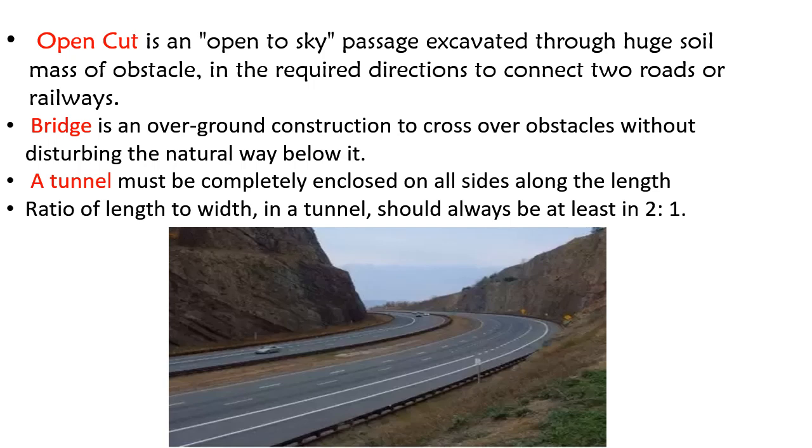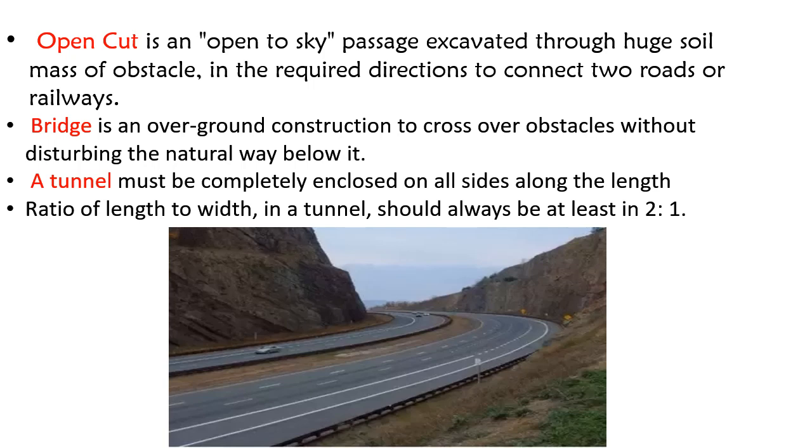So we have the open cut, which is an open to sky passage excavated through a huge soil mass or obstacle in the required direction to connect two roads or railways. For example, in the picture that you can see there, that one is an open cut. The difference between an open cut and a tunnel is that the open cut is open to the sky.